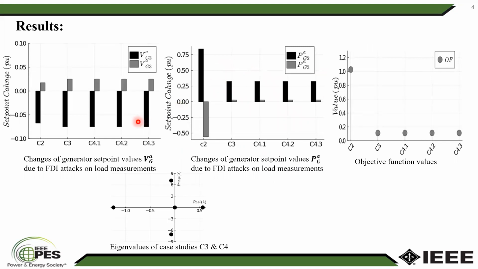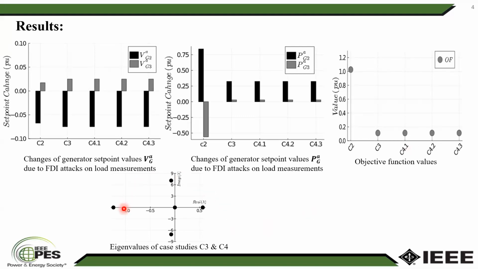Here also you can see the changes of the generator set point values on the voltage and the active power, in which the voltage set points are kind of close to the random attack, but the change in the set points in case of implementing our proposed method, as you can see, is much smaller than the random attack value. Also here you can see that the objective function of the random case study is higher than the objective function of the method that we proposed.